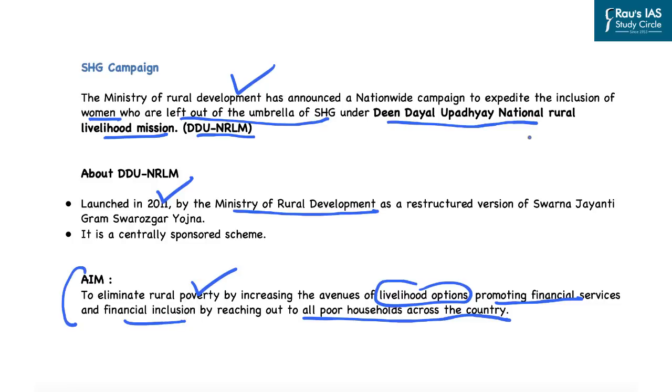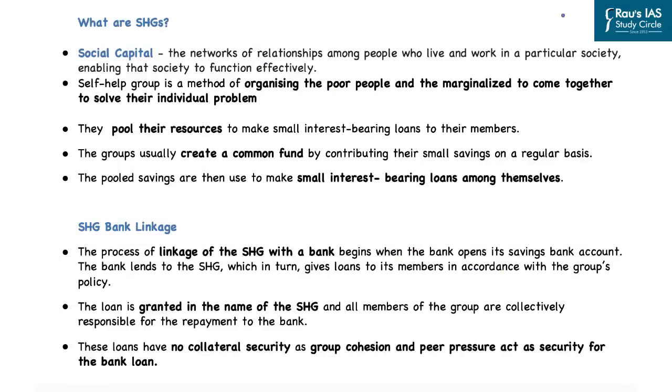Also, it does not lead to empowerment, or you can say an all-round empowerment of the rural poor, especially women in the rural areas. And that is why the self-help group has an important role to play here. So in this context, let us try and understand what exactly is a self-help group and what is its significance. Now, if you try to understand what exactly is a self-help group, we need to understand the principle on which the self-help groups are based.